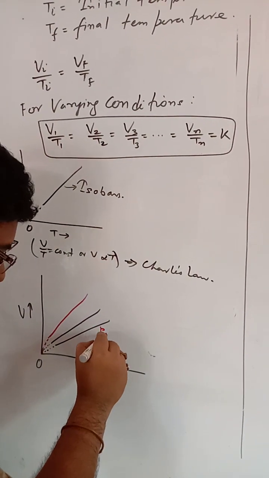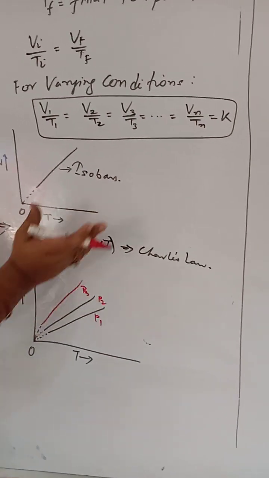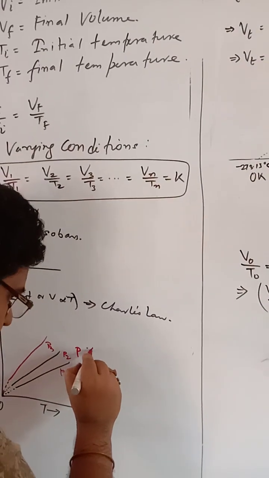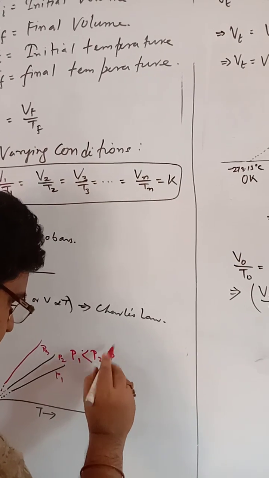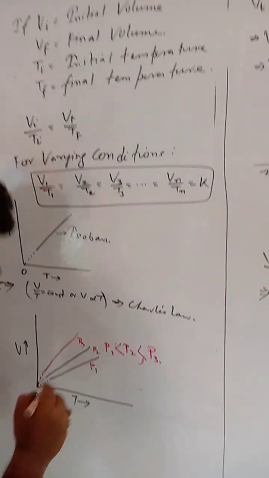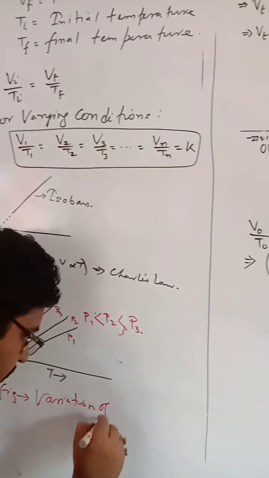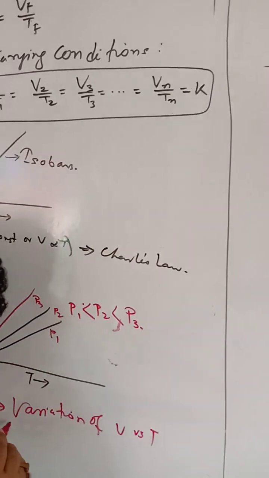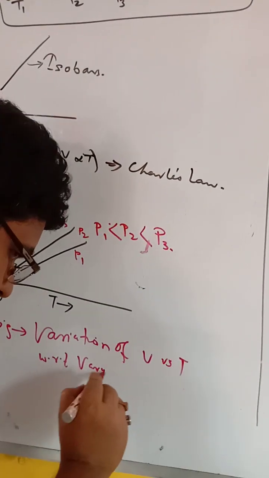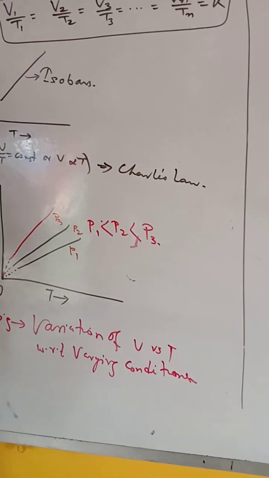This is P1, P2, P3. That means the graph of volume versus temperature at varying pressures. Here P1, P2, P3 is the condition we have taken. So this is the variation of V versus T with respect to varying conditions. This is the thing that we observe.